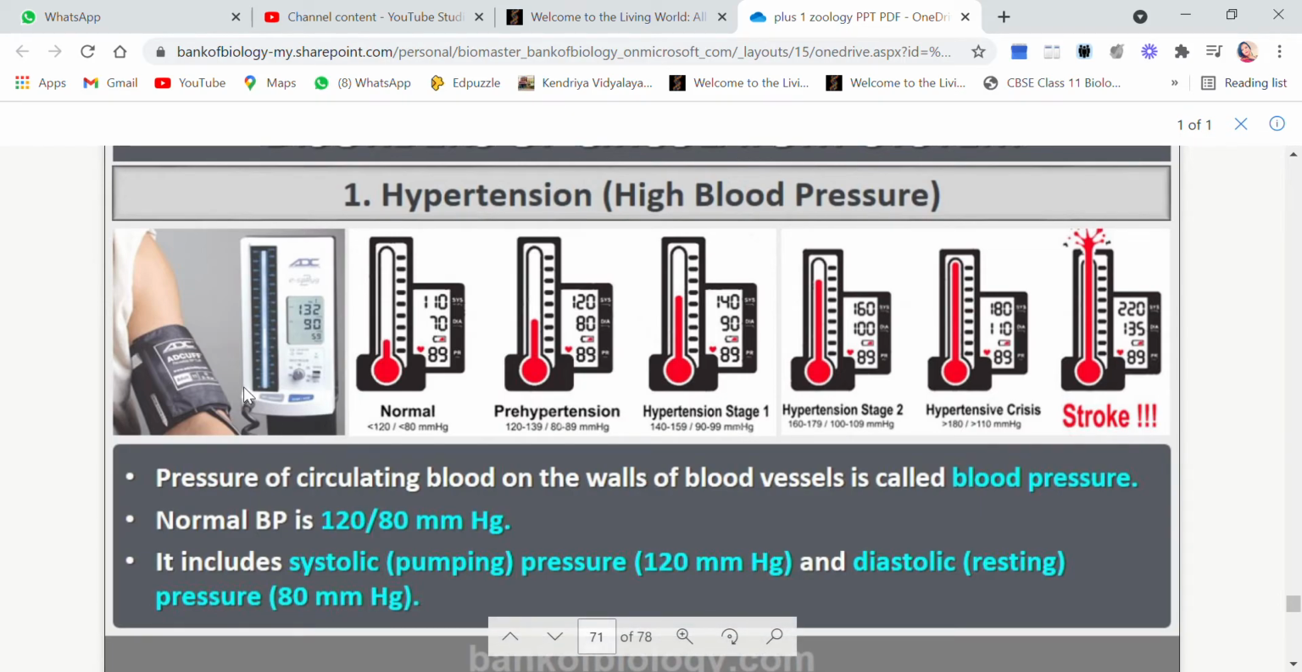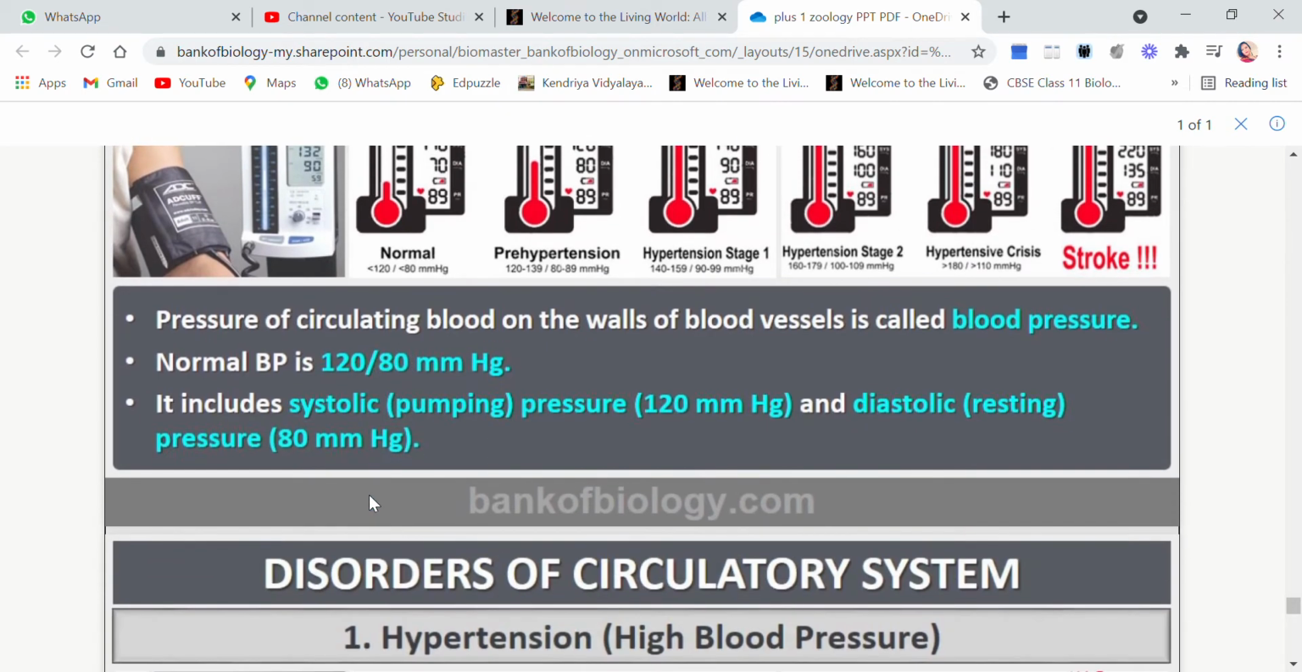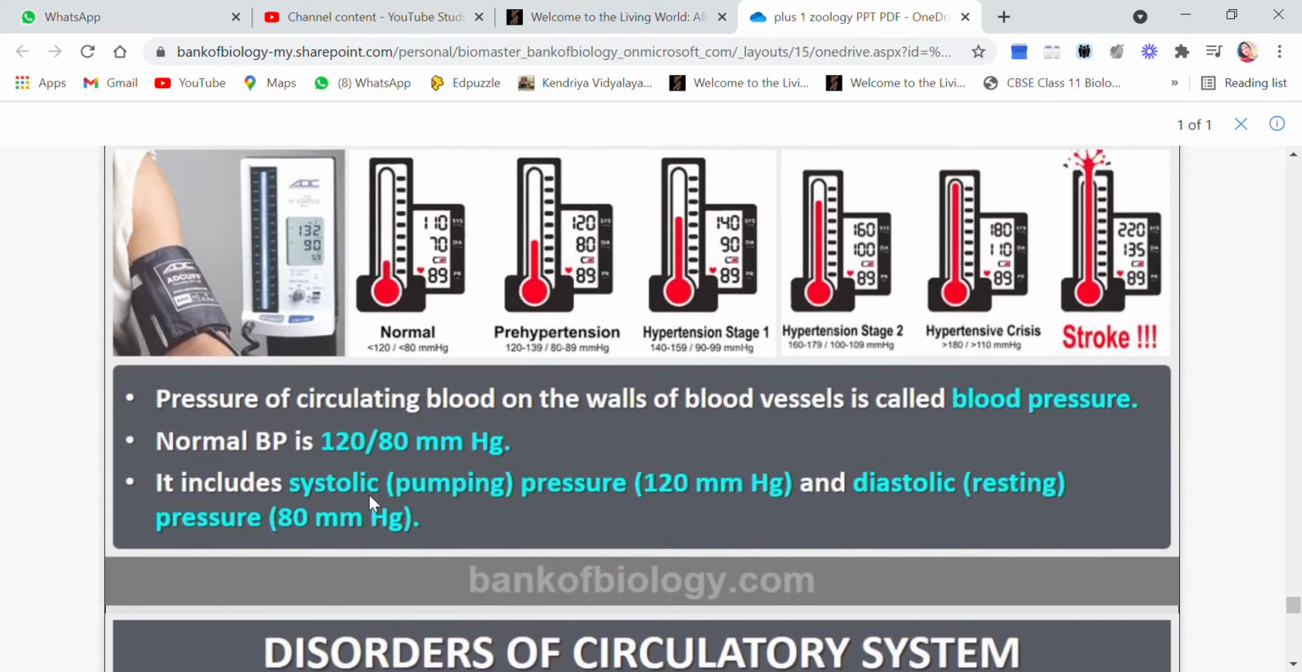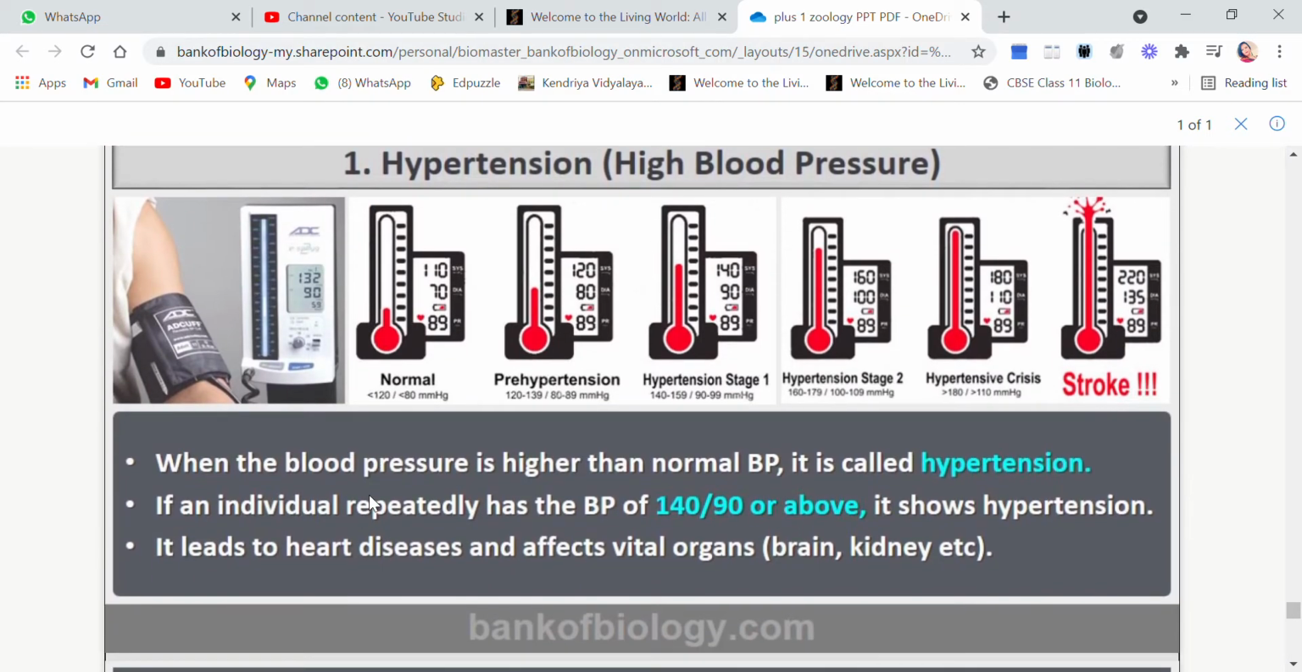So during contraction, the pressure is around 120 in a normal healthy person. But during relaxation of the heart, the pressure is around 80, which is normal and we say that the case is fine. But during hypertension, what happens? When the blood pressure is higher than normal, we call it hypertension. Children, if an individual repeatedly has BP of 140 by 90 or above, then we can say that the person is suffering from hypertension.